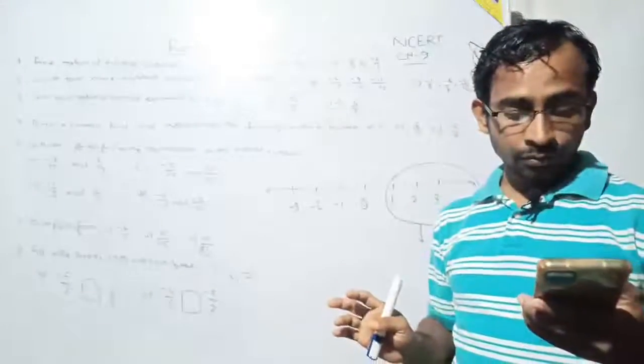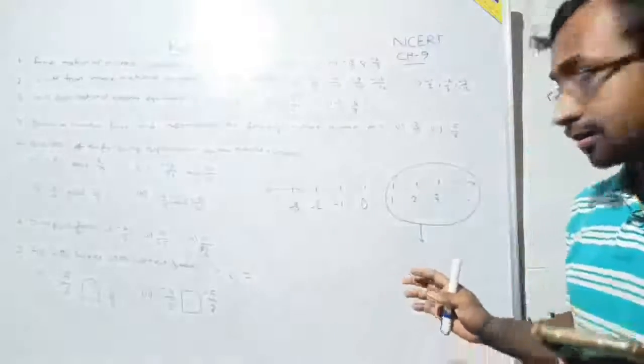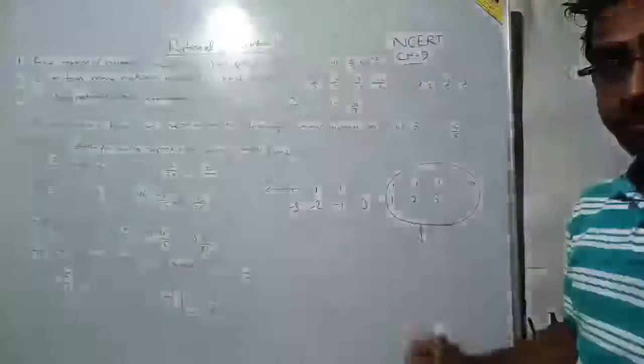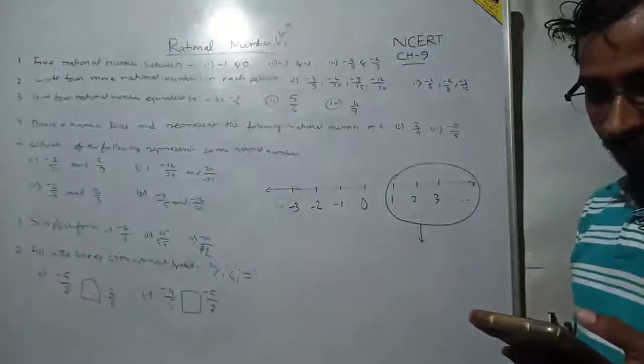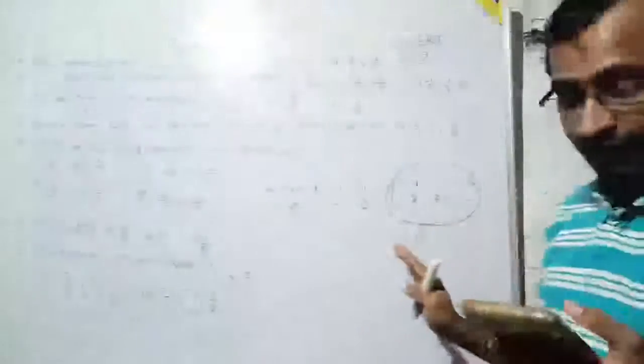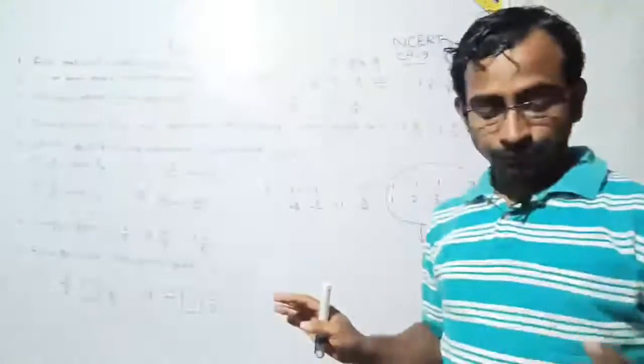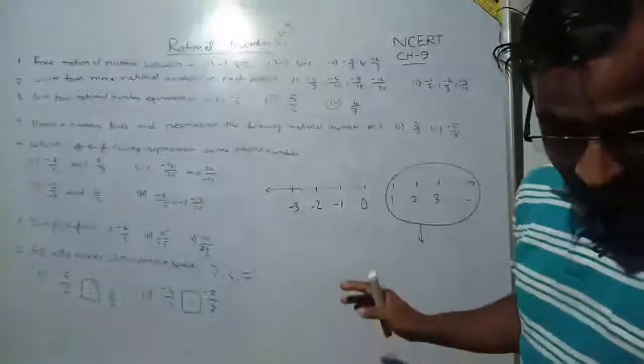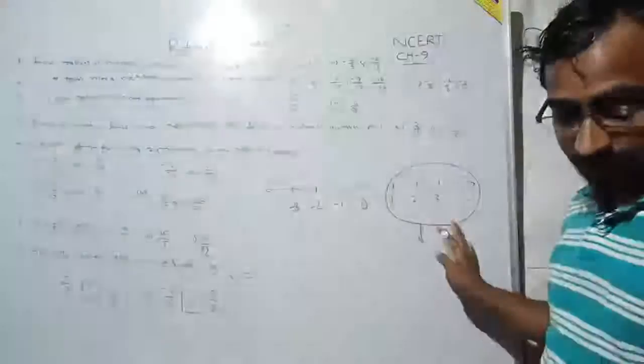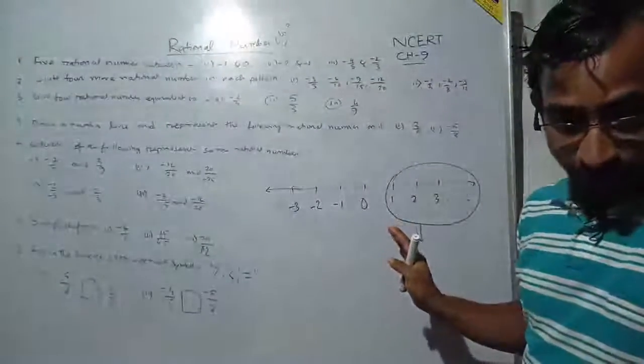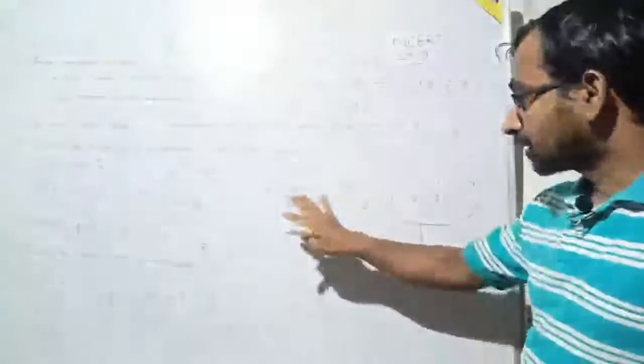Those who know the answer, write in the comment section. What is the name of that particular area on the number line?